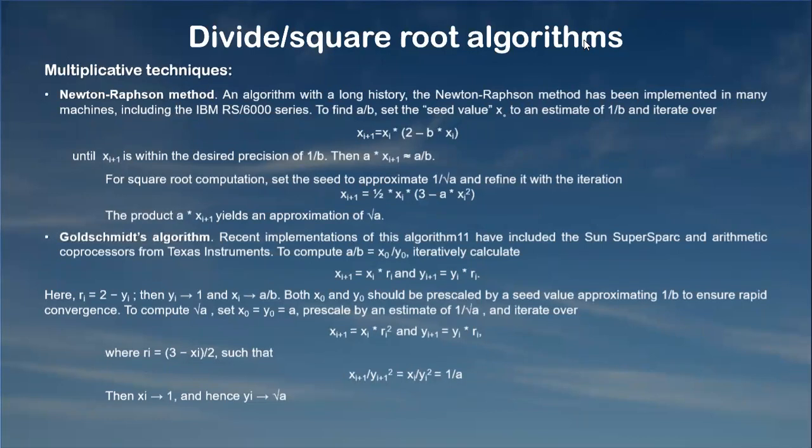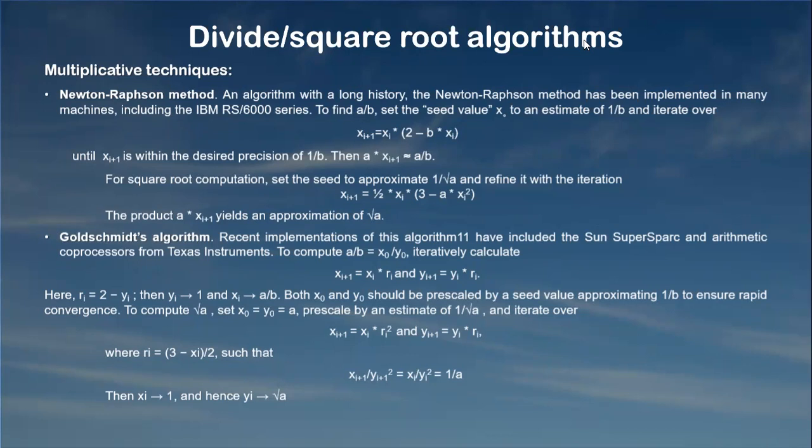Multiplicative techniques. The first one is the Newton-Raphson method, an algorithm with a long history. The Newton-Raphson method has been implemented in many machines, including the IBM RS 6000 series. To find A by B, set the seed value X to an estimate of 1 by B and iterate. So here is the formula for the implementation. The second algorithm is Goldschmidt's algorithm.